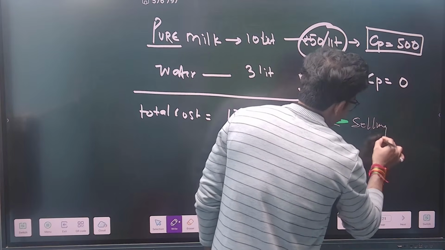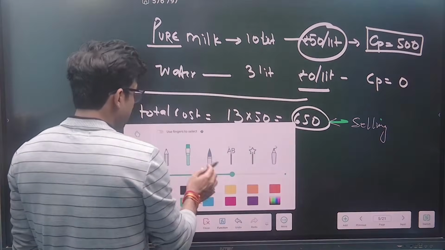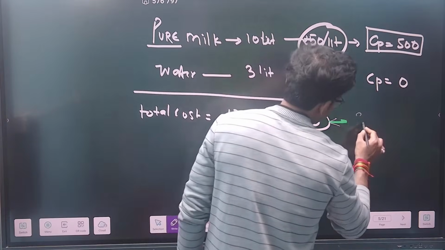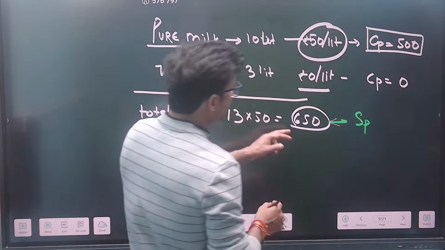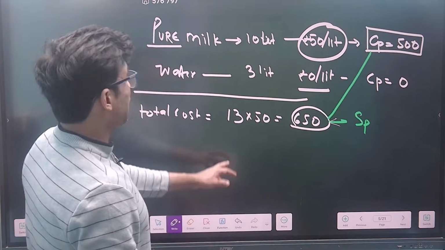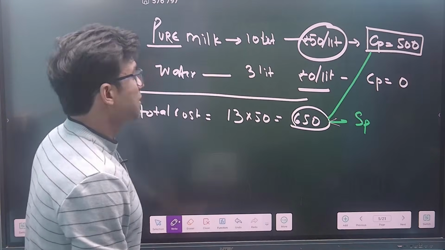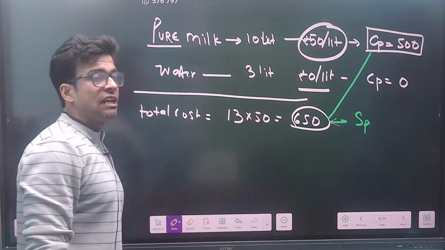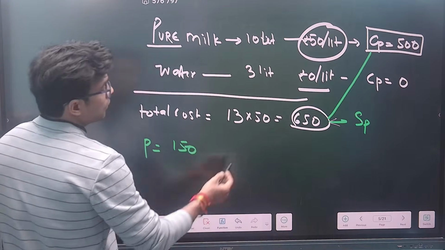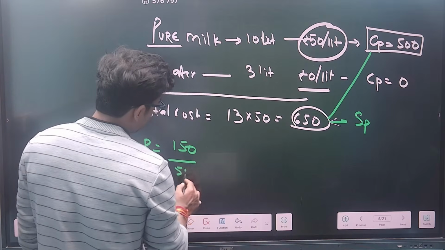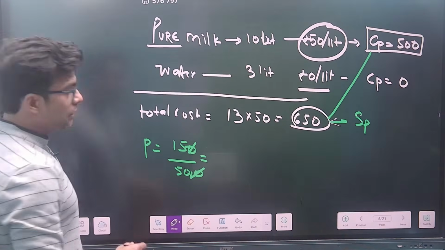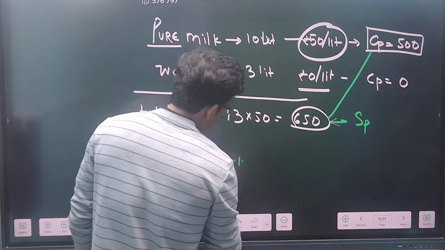Guys, you need to understand the logic behind it, because they confuse you. This is called the selling price. The cost price is 500 and the selling price is 650, without giving the cost price of the water. So what is the profit in selling this 13 liters? The profit would be 150, because 500 becomes 650. On 500, 150 is 3 by 10, which is 30%. So 30% is the profit. I hope you understand.